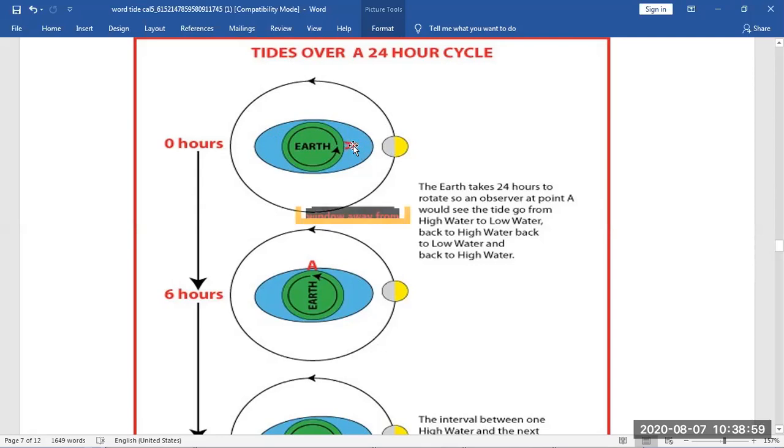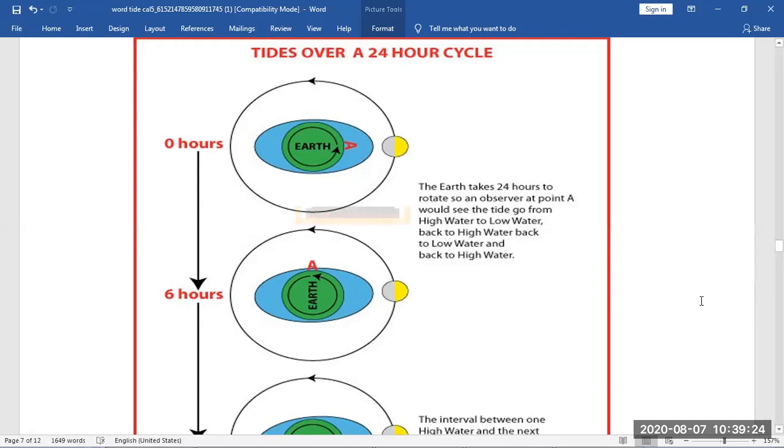So this person A is here at 0000 hours, midnight. When the Earth moves after 6 hours, that is around 90 degrees, this Alpha person will reach here, and the Moon will have moved a little bit. Here it was having high tide because the Moon was here. Now here it will have low tide.